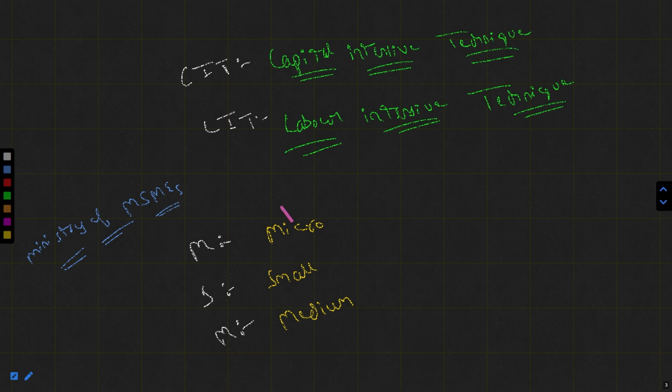They generally prefer the LIT. And the large industries, which are not part of MSME and have a very huge financial or capital or working base, are primarily inclined towards the CIT. That's what we have discussed.